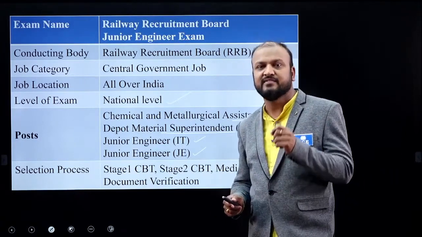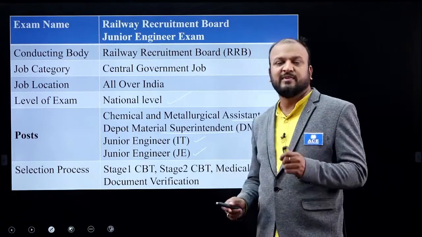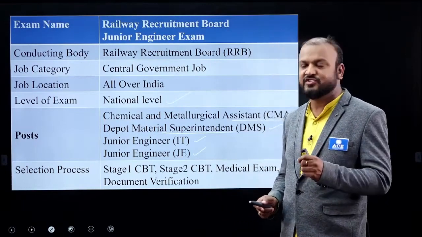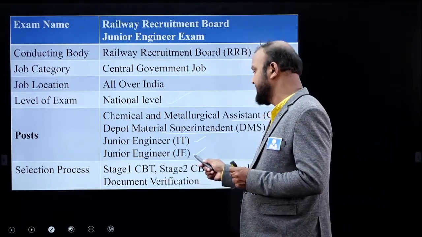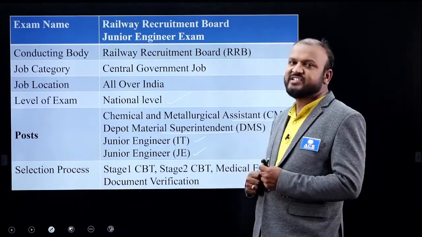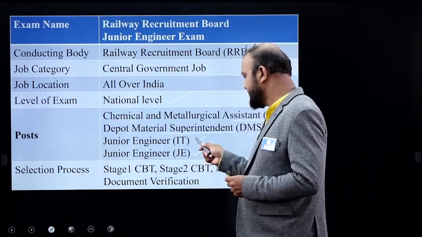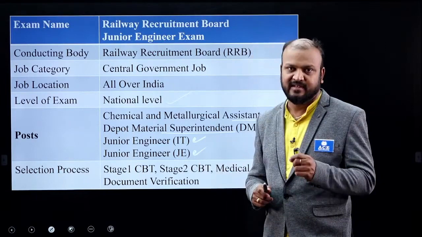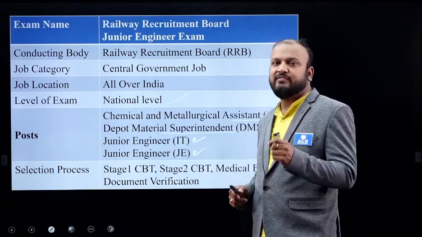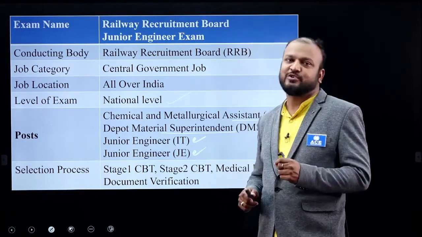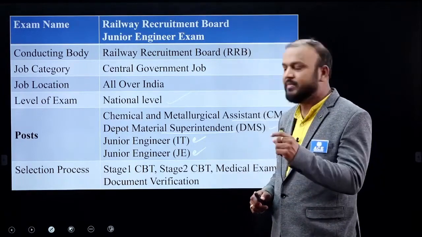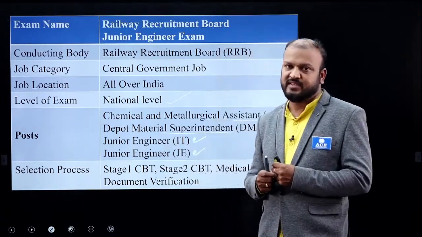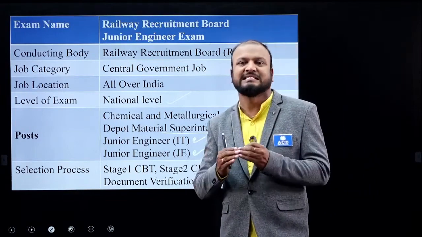Means computer science engineering will have a certain number of posts for JE. Similarly, ECE means electronics and communications, electrical, and every stream of engineering candidates will have a separate JE exam. But when it comes to computer science and information technology people, we are eligible for these two posts: junior engineer IT and junior engineer stream specific. I am using the word stream specific because even computer science engineering candidates also will have a separate post for junior engineers.